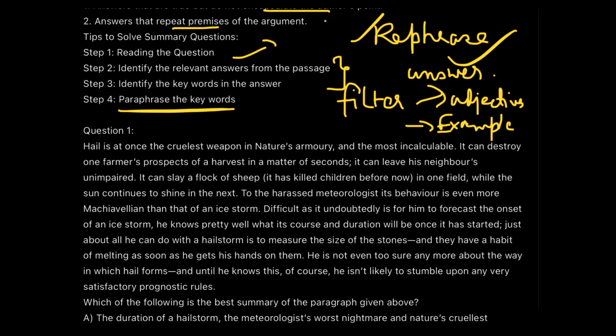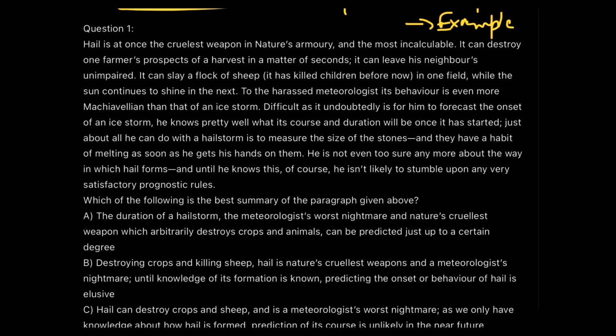I hope that you have checked the practice PDF and done all these questions on your own, and now it's time for me to reveal the procedure for doing these questions and the answers as well. The passage starts with: hail is at once the cruelest weapon in nature's armory and the most incalculable. That means we are talking about hail here and considering it to be the cruelest weapon and at the same time incalculable.